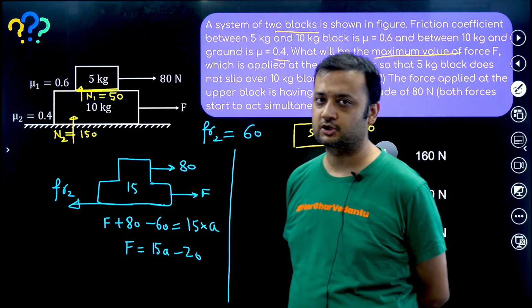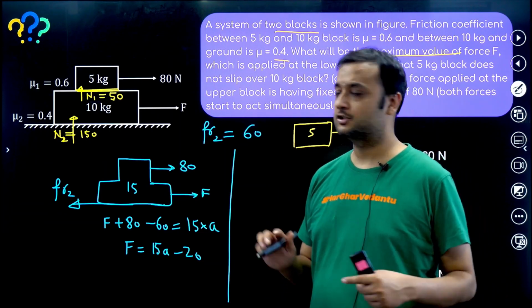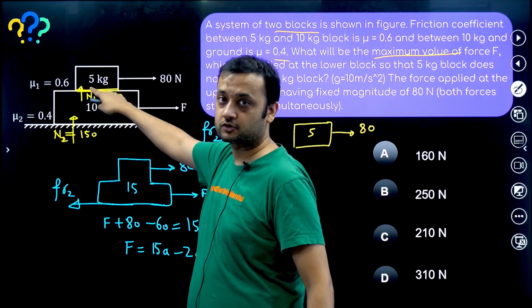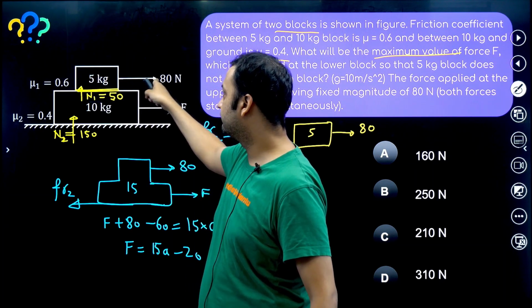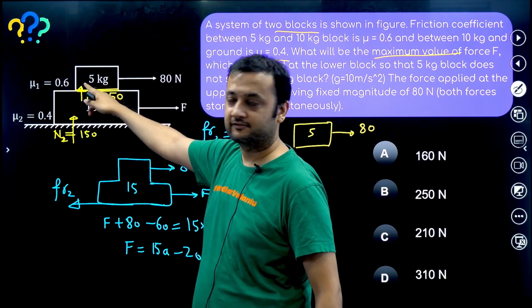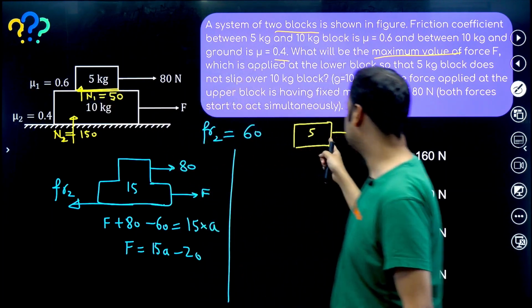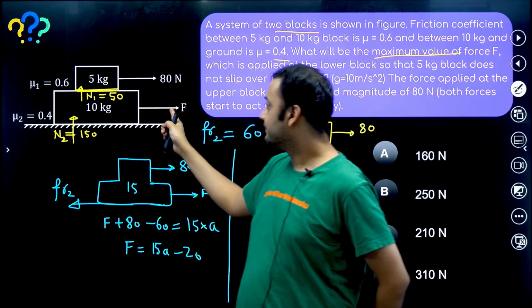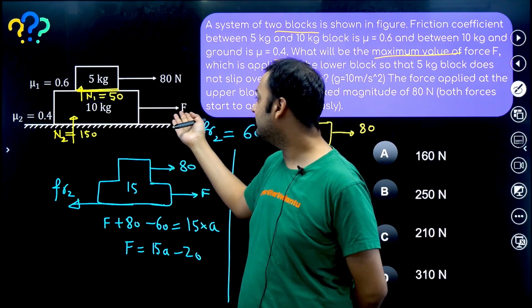Okay, now what will be the direction of friction? Please try to assume this friction was absent. Assume this friction was absent. So 5 kg would have moved with an acceleration of 80 by 5. This friction is not there, so the 5 kg will simply move with 80 by 5, that means 16 meter per second square. And the 10 kg will move by value F.